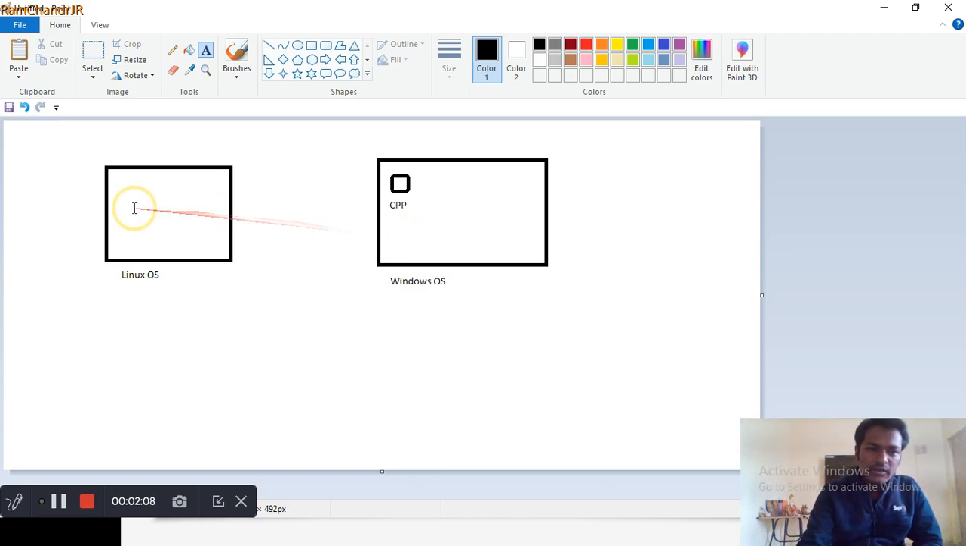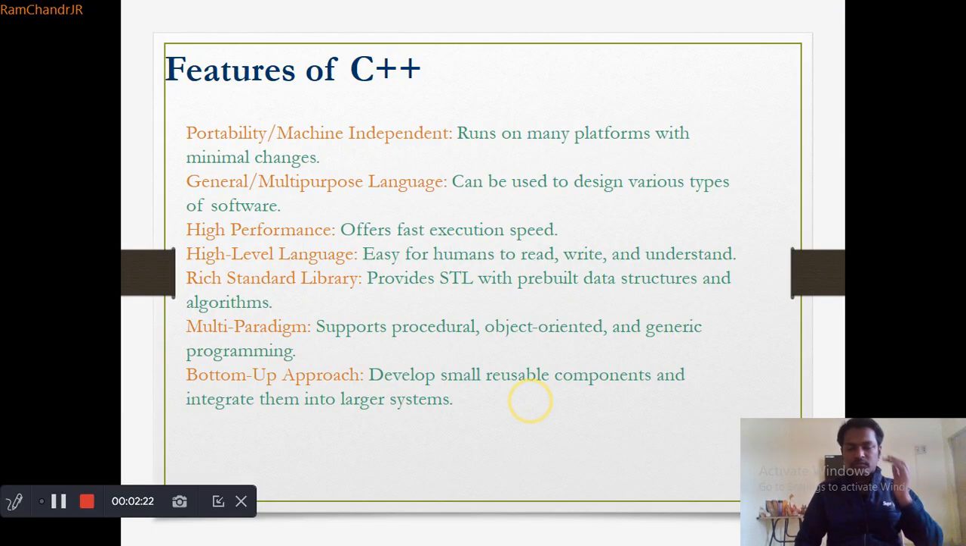So it is platform independent. You can write the code in any platform. You can write it in Linux OS, Windows OS and Mac, any other operating systems also. So that's why it is platform independent. Sometimes we can make minimal changes and then we can execute the code.